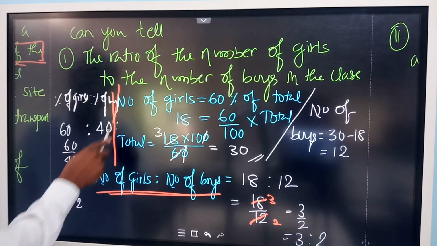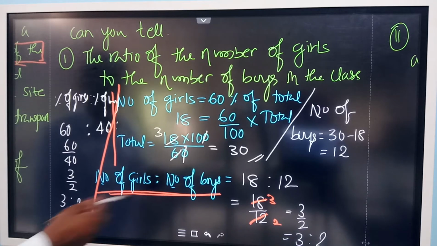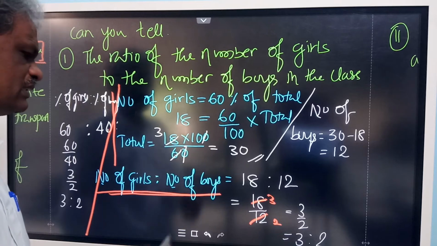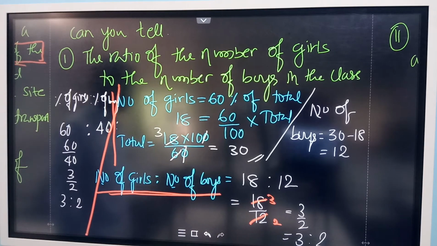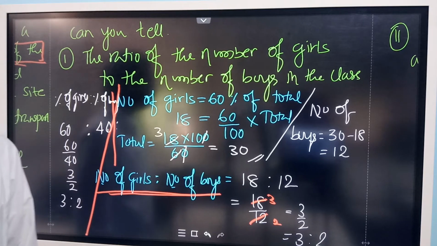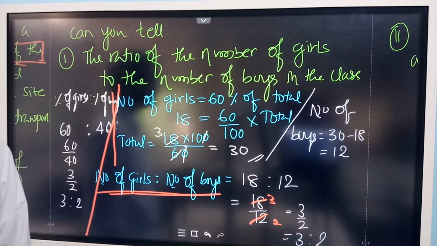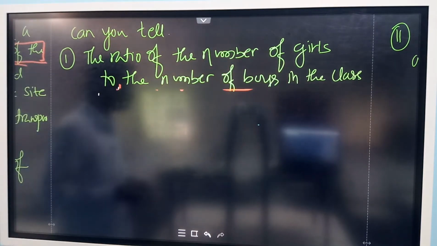You can do this directly using percentages also, because it is a ratio. The ratio is between the number of girls and the number of boys. Since they ask for the number of girls only, let us substitute here and find out. They have not asked for the ratio of the percentage of girls to the percentage of boys, but the ratio between the number of girls and the number of boys. So let us find the number of boys and then substitute here. That was done in the percentage method.